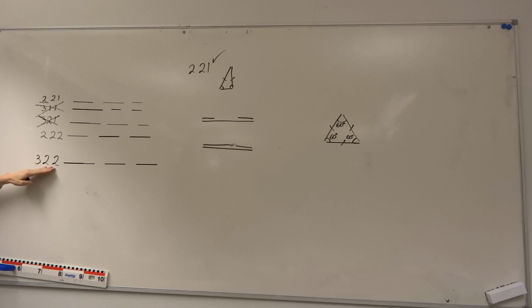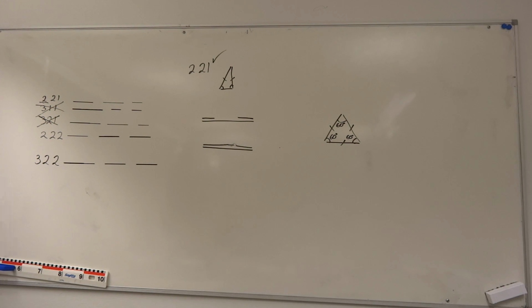What about 3, 2, 2? Well, here's our longest one. If we add the other 2 lengths, we get 2 and 2, which is 4. So yes, this one is absolutely possible to build. We could have a 3 centimeter base, and then we could have 2 slightly smaller lengths that are identical. This would give us another isosceles triangle where this is 2, and the base is 3. So we know that these 2 angles will be identical, and we know that the base will be longer.